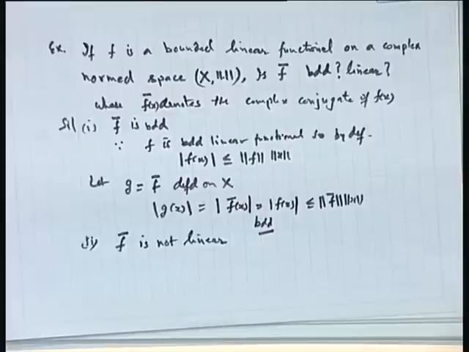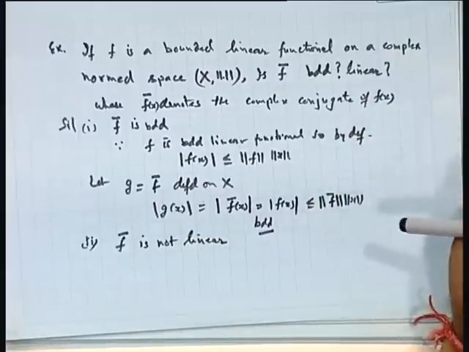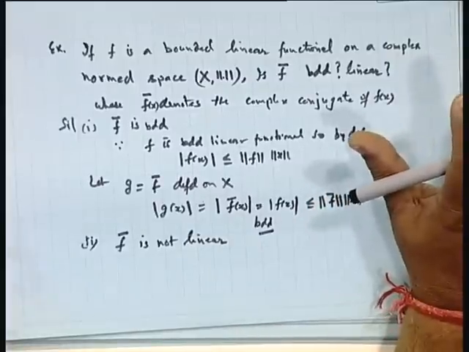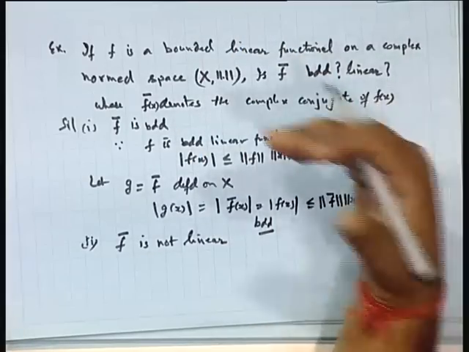It means the condition of the linearity, that is f of alpha x plus beta y should be equal to alpha f x plus beta f y, fails, or maybe one of the conditions fails, because there are two conditions. One is f of x plus y is equal to f x plus f y, another one f of alpha x is alpha times f x. So, if one of the conditions fails, then you say f is not linear.